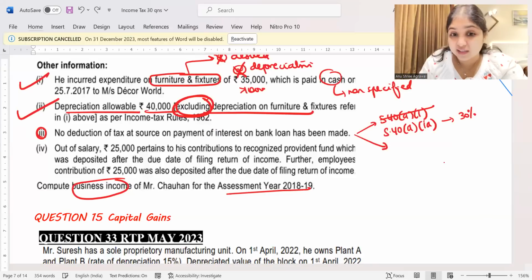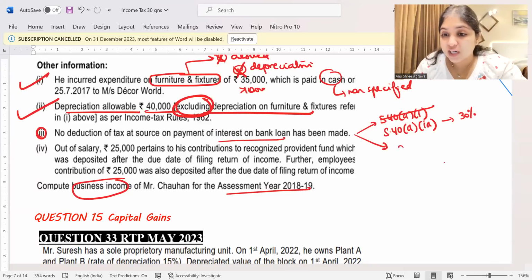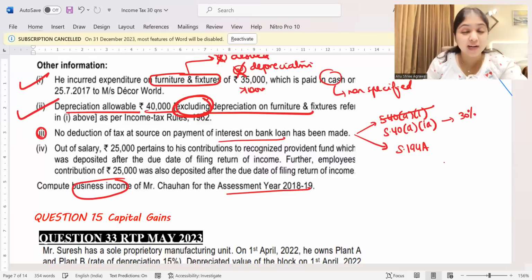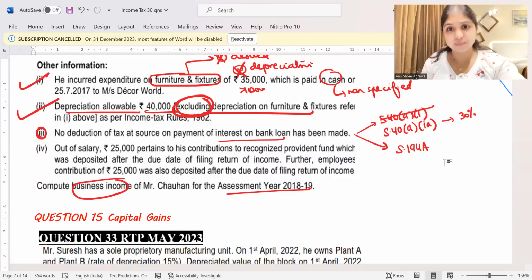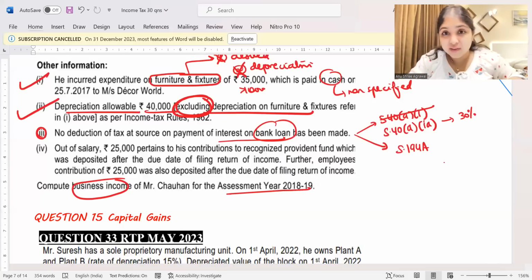Guys, payment of interest on bank loan. So first of all, which section will you think about? You will think about section 194A. It is section 194A which talks about TDS on interest. Everybody agrees it is 194A which talks about TDS on interest. But under 194A, tell me, interest on bank loan, do we have to deduct tax? When I pay interest to the bank, will I deduct tax?